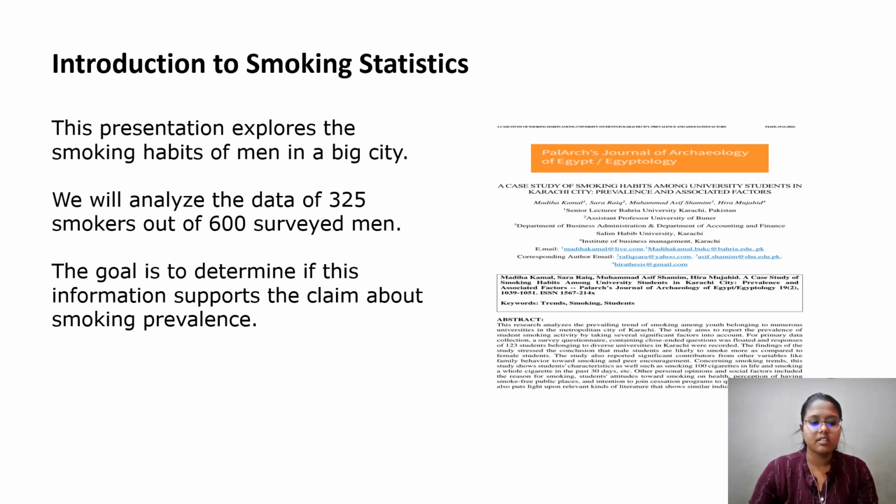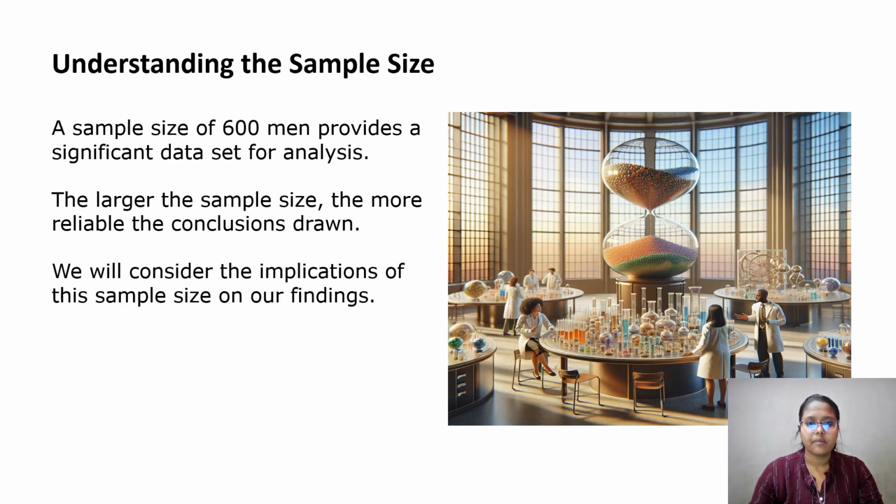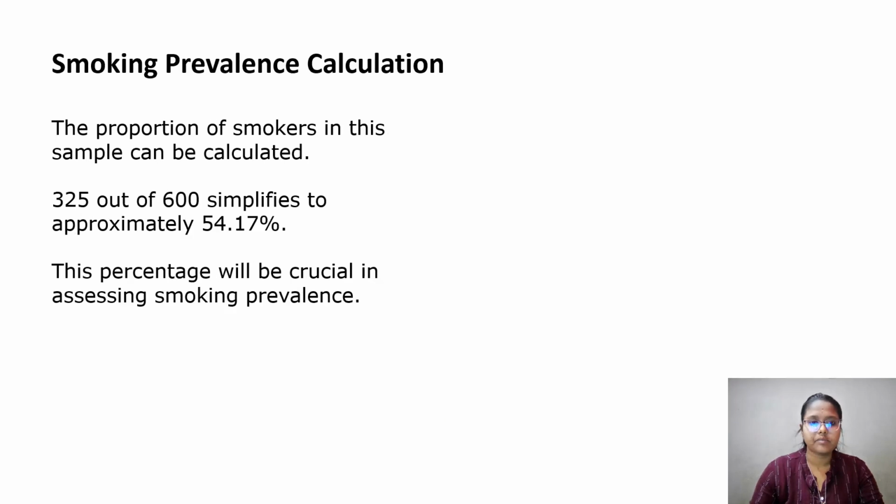Introduction to smoking strategies. The presentation explores the smoking habits of men in the big city. We will analyze the data of 325 smokers out of 600 surveyed men. The goal is to determine if this information supports the claim about smoking prevalence. A sample size of 600 men provides a significant data set for analysis. The larger the sample size, the more reliable the conclusions drawn.